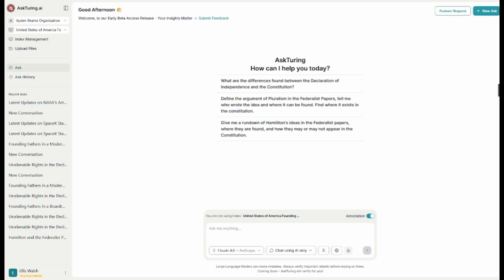Next up is the web search tool. This tool expands the platform beyond just your index. Instead of only pulling from your documents, it could go out to the web, find the most up-to-date information, and bring back answers with references so you know exactly where the information came from. Let's try it out. Click on the circular icon here on the bottom right, and then I'll ask, what's the latest news about NASA's Artemis program?